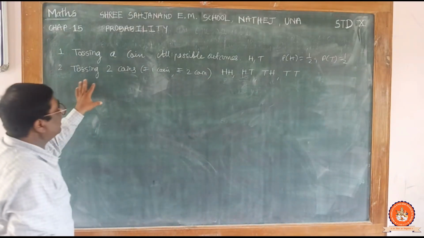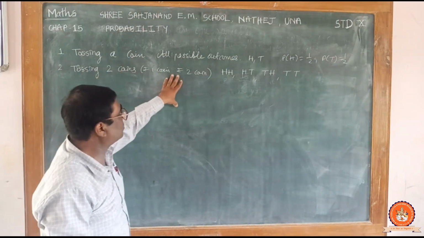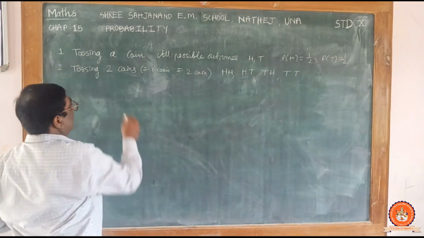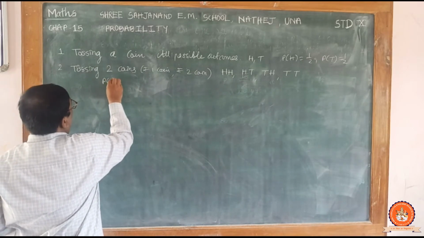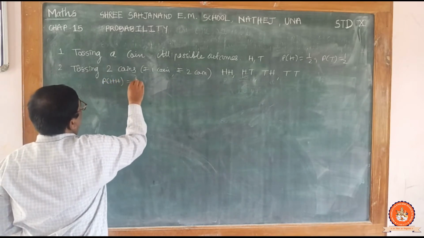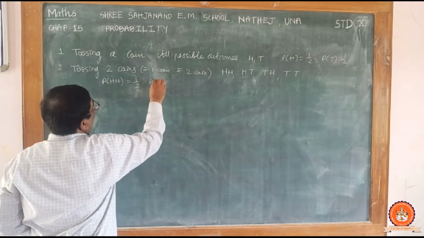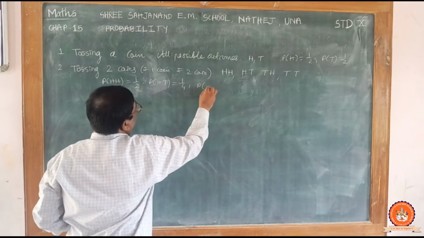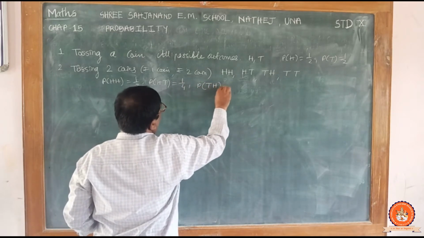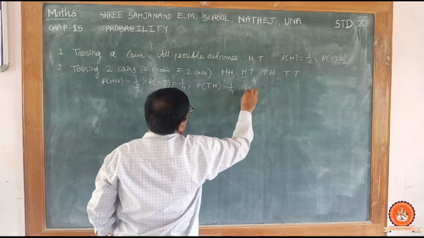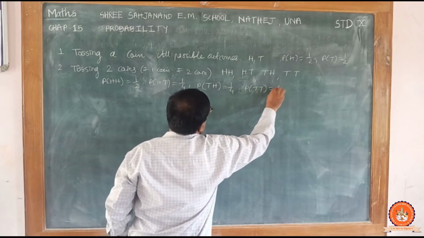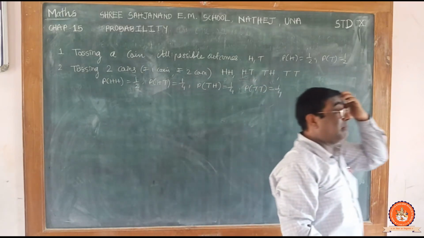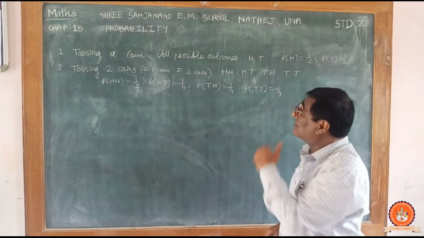Now think of this, tossing 2 coins, rupees 1 coin, rupees 2 coin. So HH, HT, TH and TT. So 4 possible outcomes. So probability of HH is 1 by 4. Probability of HT is 1 by 4. Probability of TH is 1 by 4. And probability of TT is also 1 by 4. So these are known as the primary or elementary events of this experiment.